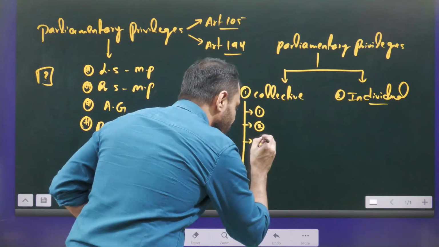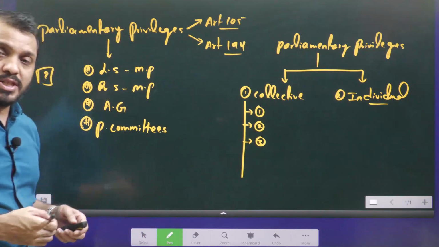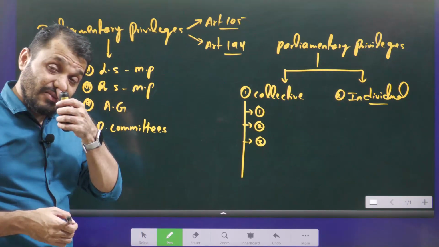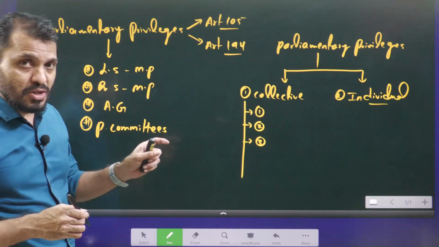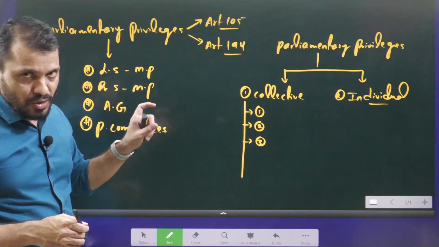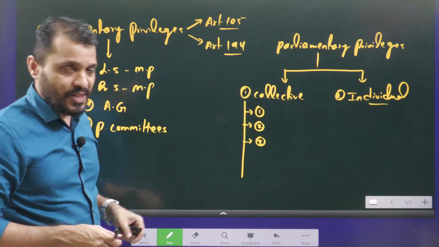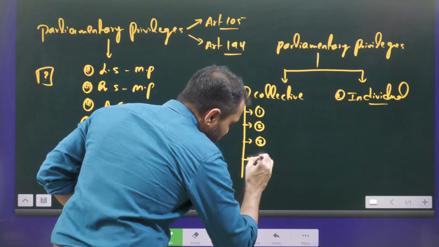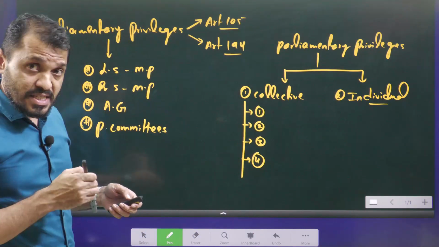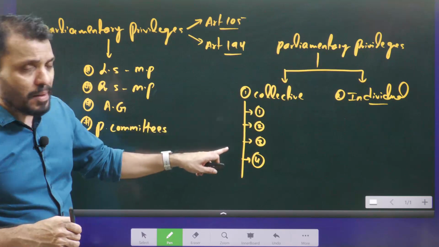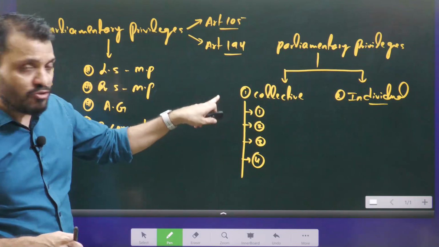Then, within the premises of Lok Sabha and Rajya Sabha, no one, not only the MPs, can be arrested without taking permission from the presiding officer of that particular house. That is also a parliamentary privilege. And the house can even assemble for a secret sitting on certain sensitive matters. So all these are parliamentary privileges in the collective manner.